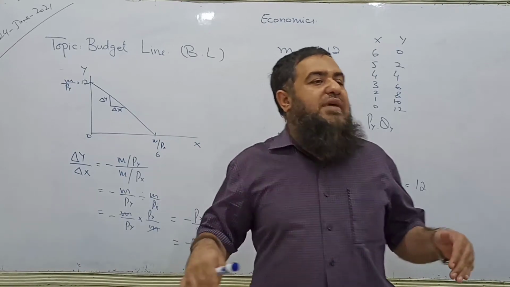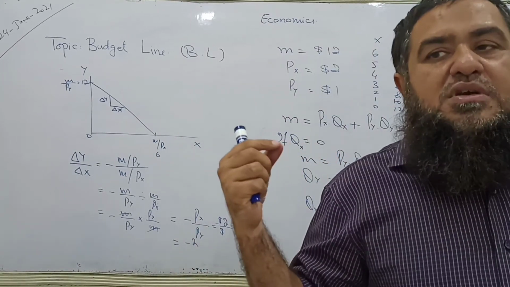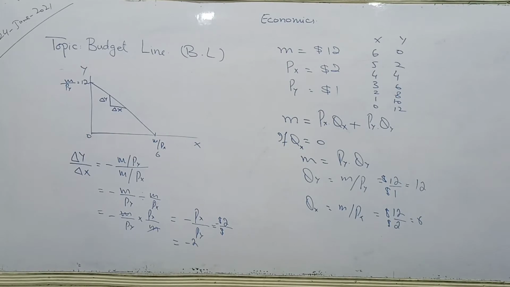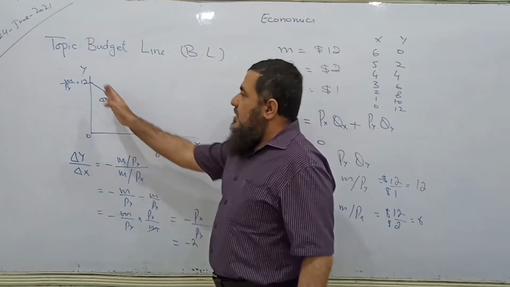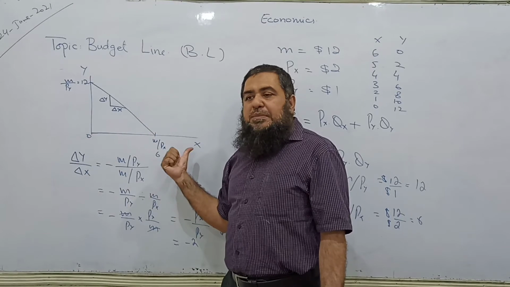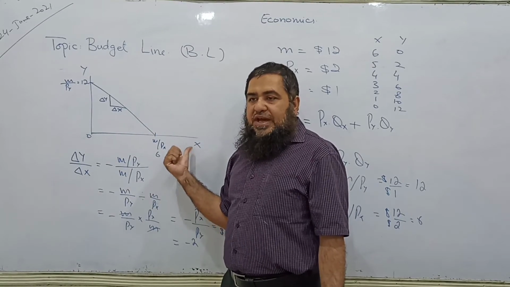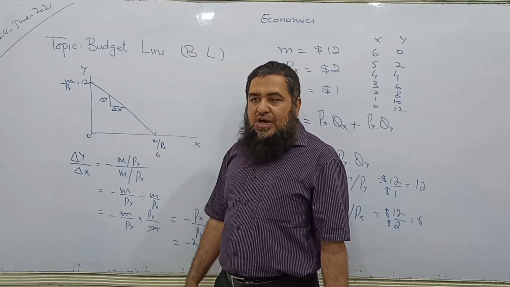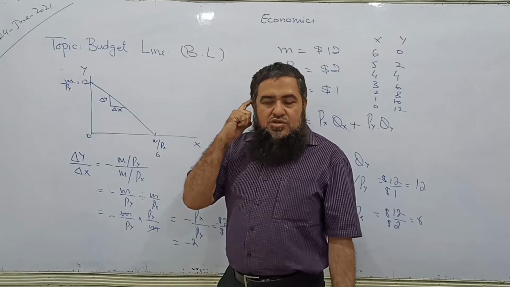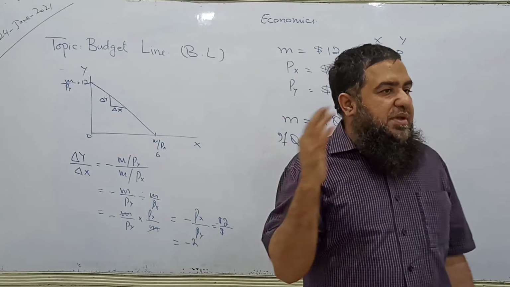Or in order to have an extra unit of Y, the consumer has to give up half of X. Clear? The other way around it is also true. If he moves from here to this side, he has to give up half of X to get one extra unit of Y. Clear? So this is called the slope of the budget line.